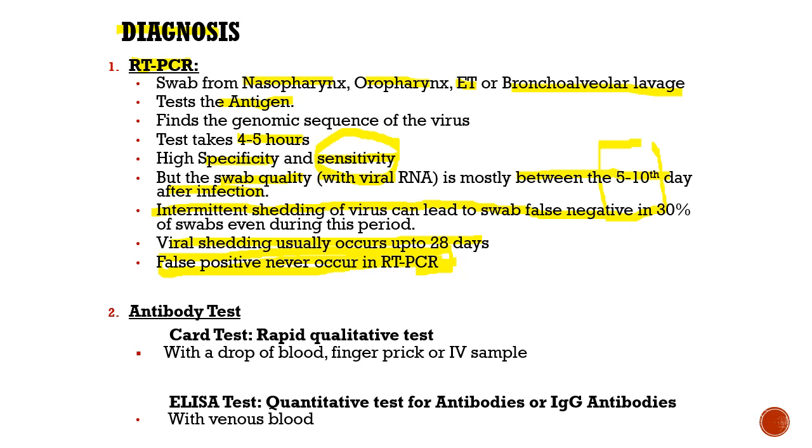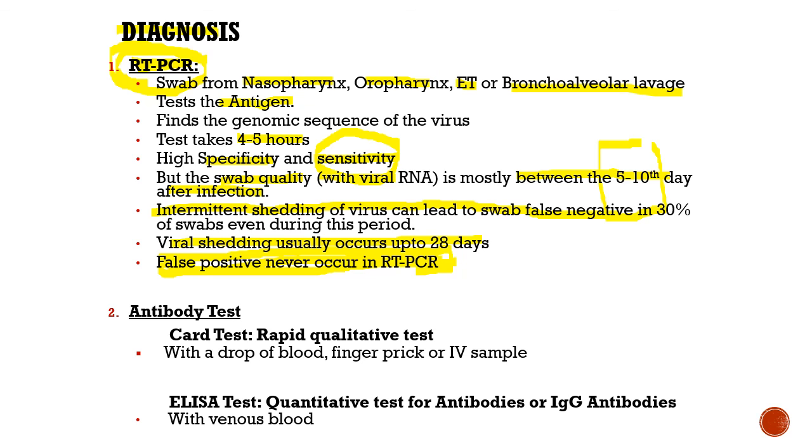It is never gonna happen. Even false negatives don't happen in RT-PCR if you actually leave it to the machine only. If all other parameters are absolutely normal, then RT-PCR will never give a false negative. It's just the intermittent shedding of the virus and also faulty sampling that has led to this false negativity.